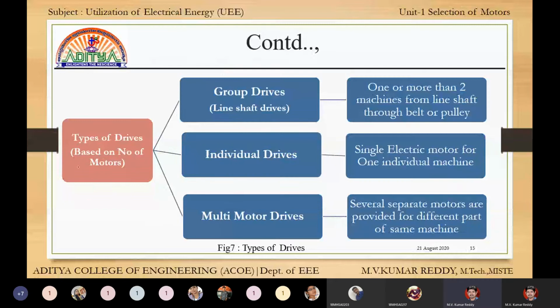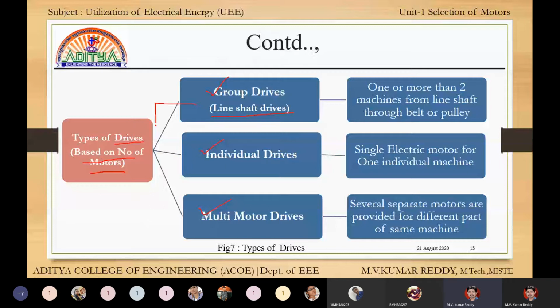Next, types of drives. Different types of drives are there, but here we are classifying drives based upon the number of motors only. Depending upon the number of motors, we are dividing the drives into three types: group drive, individual drive, and multi motor drive. Group drive is also called line shaft drive.